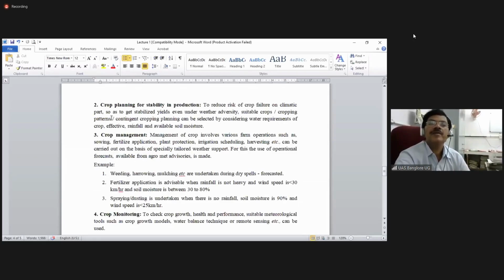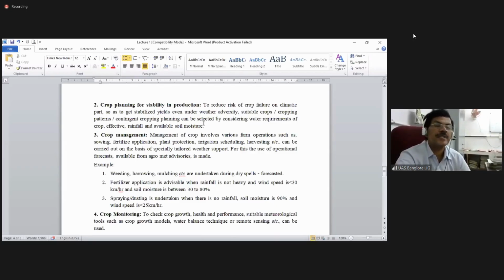Then crop planning for stability in crop production. This is to reduce the risk of crop failure on the climatic part, and also to stabilize the yields under adverse weather conditions. Here we have to go for a suitable crop or cropping pattern. Sometimes we call it contingent crop planning.